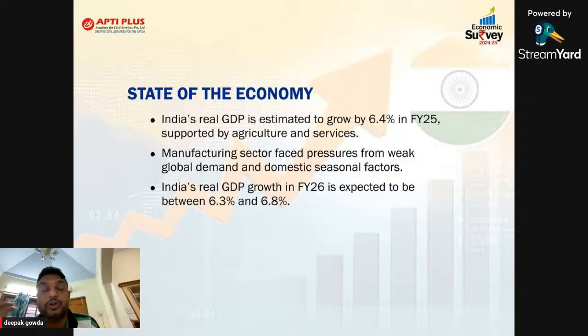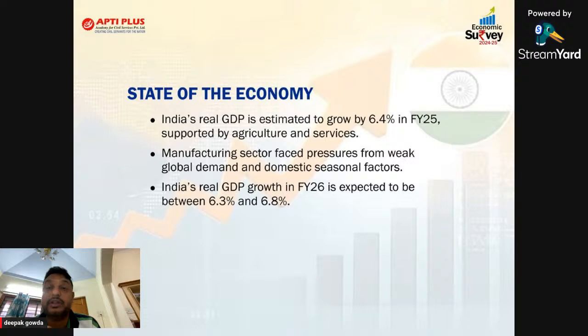Why? Because if global demand is less, our exports will be less. Exports being less means what? Our manufacturing sector growth will be less. As our growth will be less, which means what? Employment opportunities will be less. As employment opportunities will be less, again our GDP growth rate will be less. Not only that, even domestic seasonal factors. At the domestic level in the manufacturing sector, we buy manufacturing goods and services only in particular seasons. In the off season we will not go for buying goods, mainly manufacturing goods. So the manufacturing sector is not having good growth this year, that is 24-25.